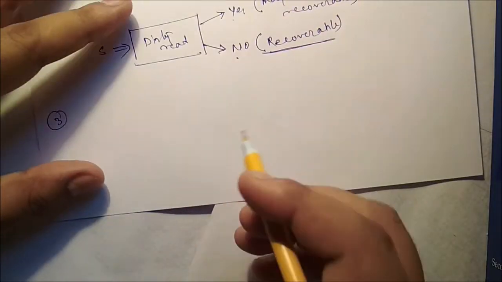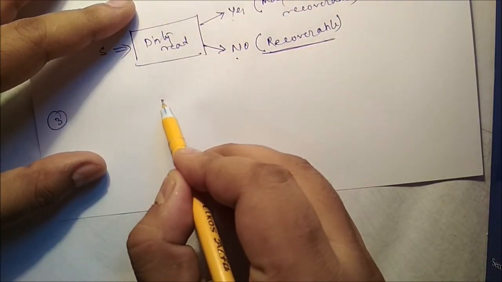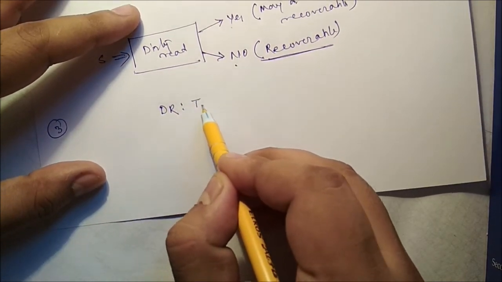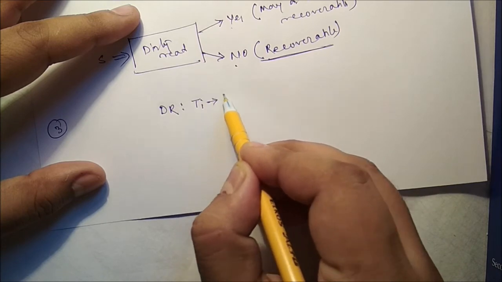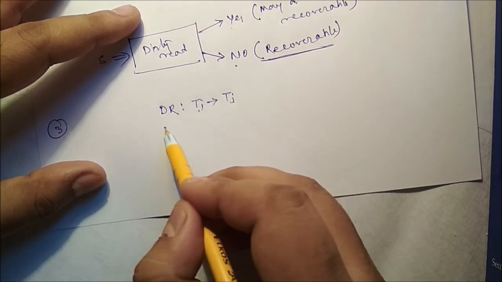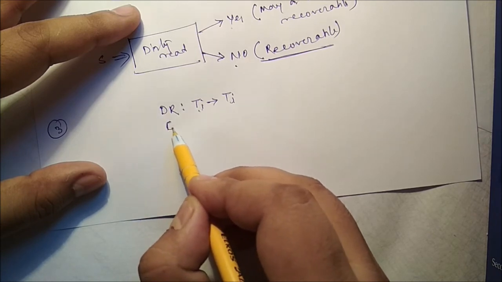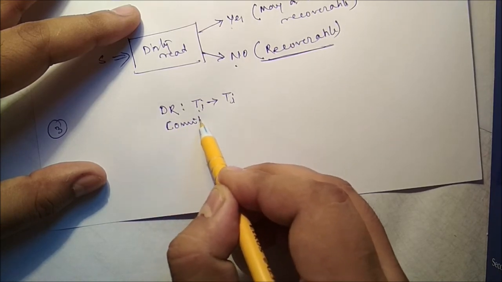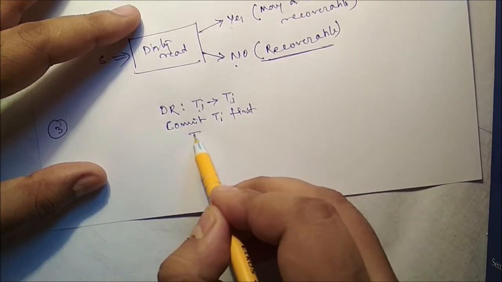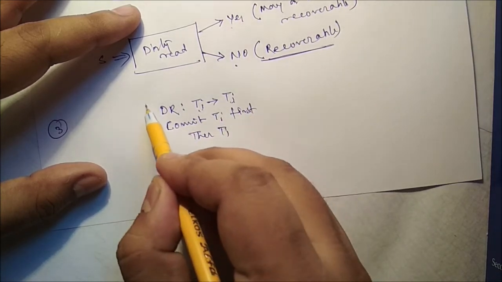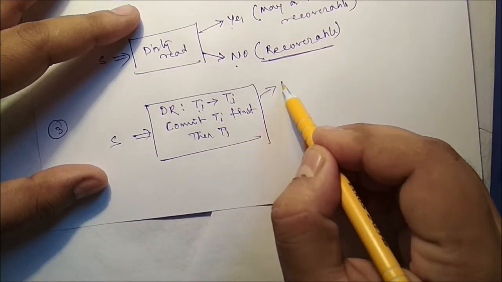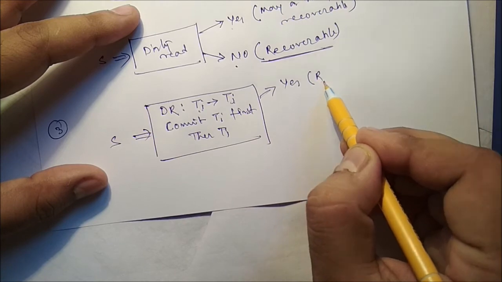Now you can see, in the dirty read condition, if TJ reads from TI, then first execute and commit TI first, then TJ. If all the dirty read conditions are the same, that means it is recoverable.